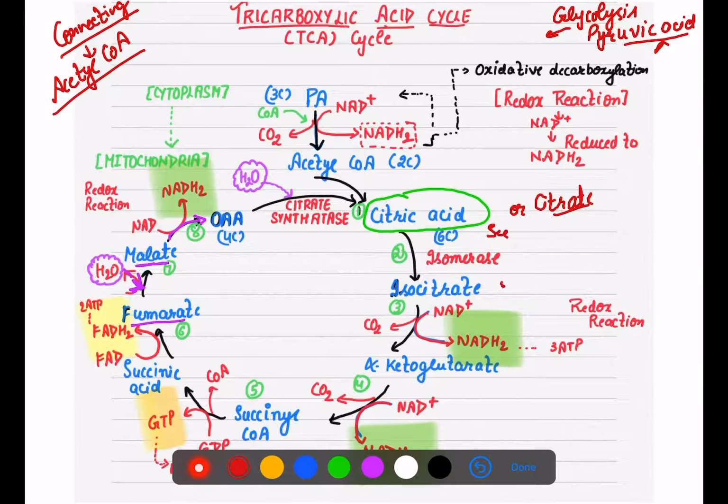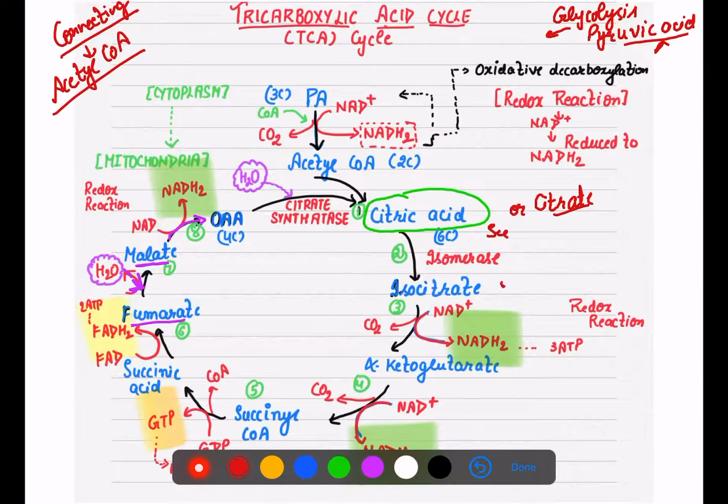Its common name is citric acid because it was discovered and thoroughly explained by scientist Hans Krebs. So it is known as the Krebs cycle. First product of the cycle, citric acid. How many carbons? 6 carbon. That is why it is known as the citric acid cycle.